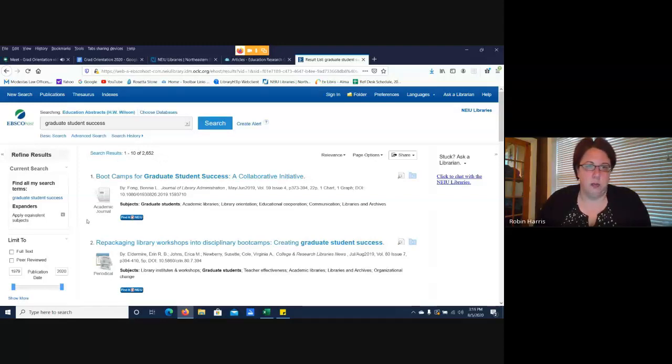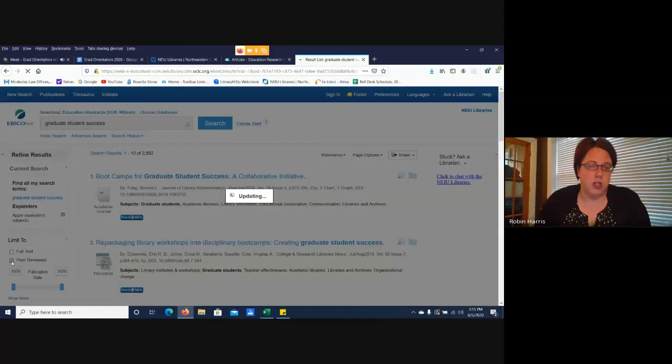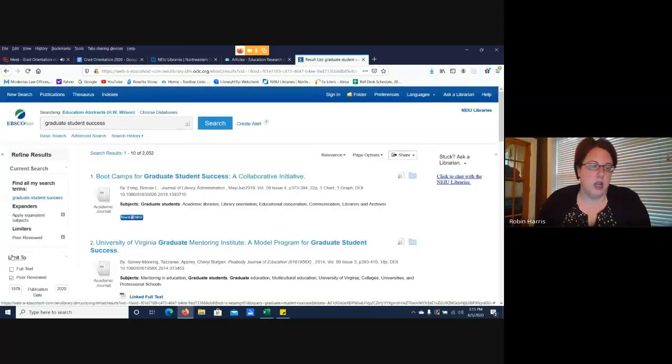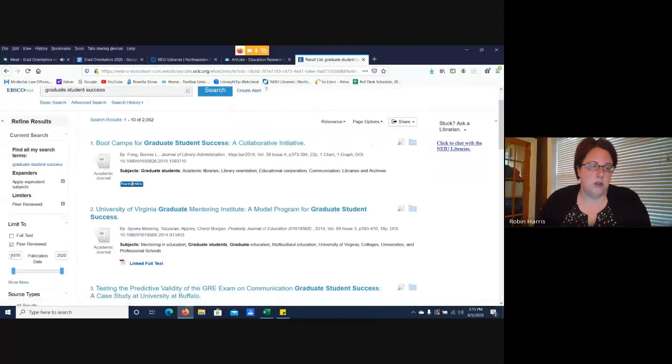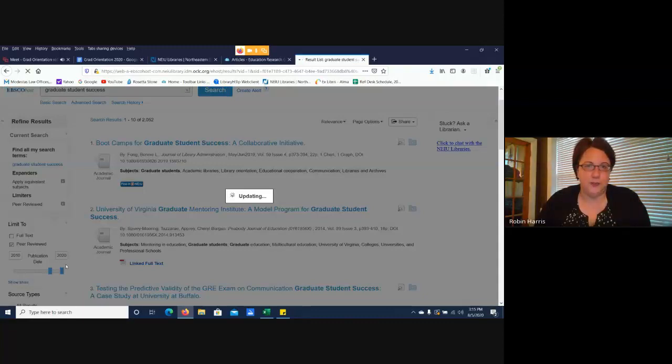But let's say I want to limit these. I don't want to look through that many, and I have some limiters that I want to use. So anything on the left side of the screen is going to have to do with limiting. So for today, I want to just check out peer-reviewed articles, which means that they came from a peer-reviewed journal. So I'm going to check this box. And let's say I only want to look at things that are from the last 10 years. So I'm going to go ahead and update this. So I'm just looking from 2010 to 2020. And I'm going to do that over here on the left side of the screen and update my search.